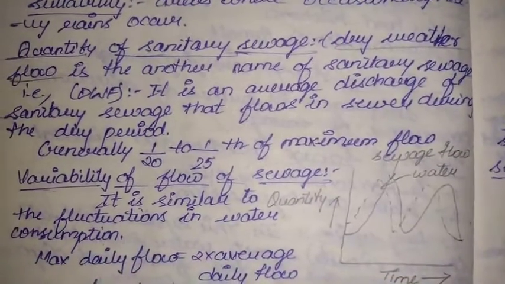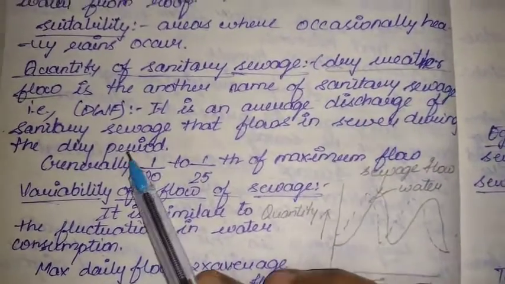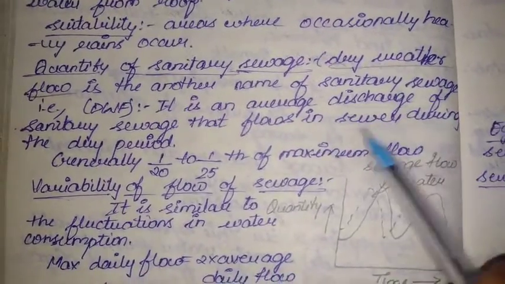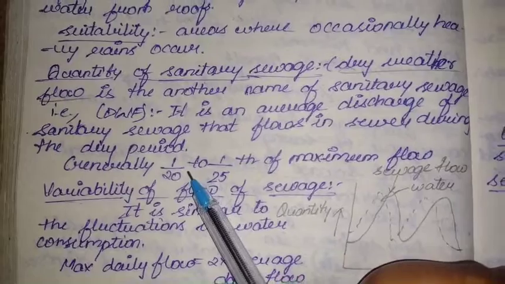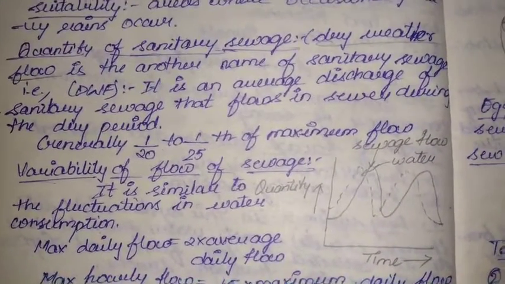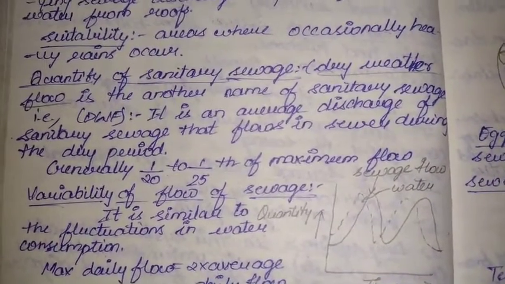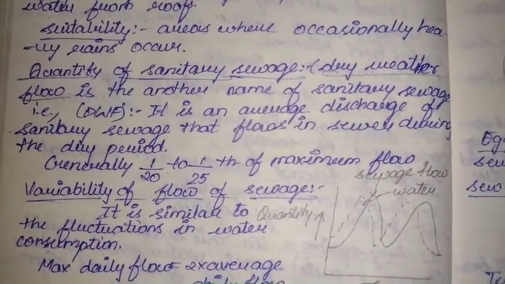Quantity of sanitary sewage. Dry weather flow is another name of sanitary sewage flow. Dry weather flow is an average discharge of sanitary sewage that flows in the sewer during the dry period. Okay, whenever the storm water content is almost negligible, at that condition we consider the average discharge of this sanitary sewage, that is the combination of both domestic and industrial sewage.